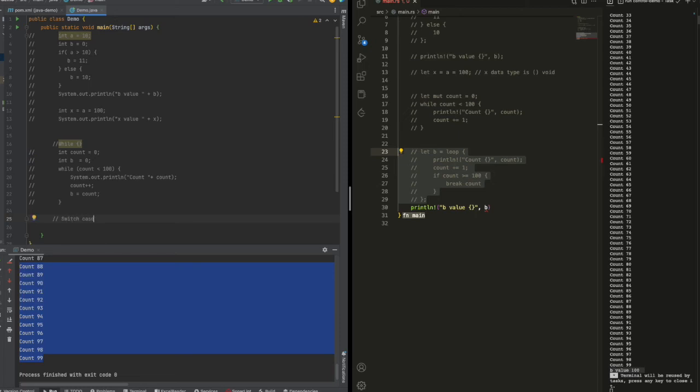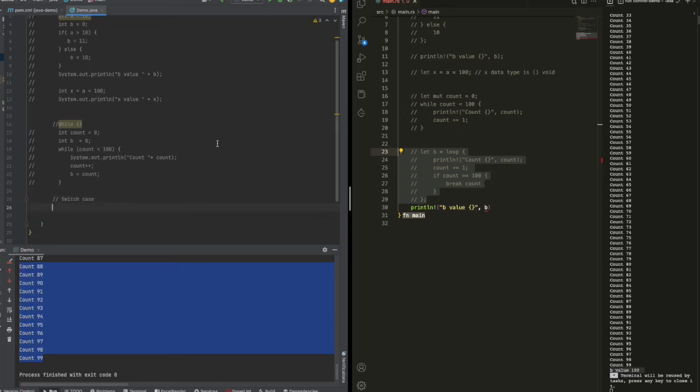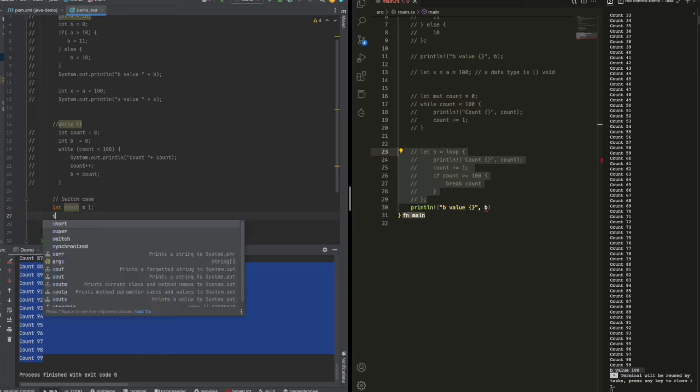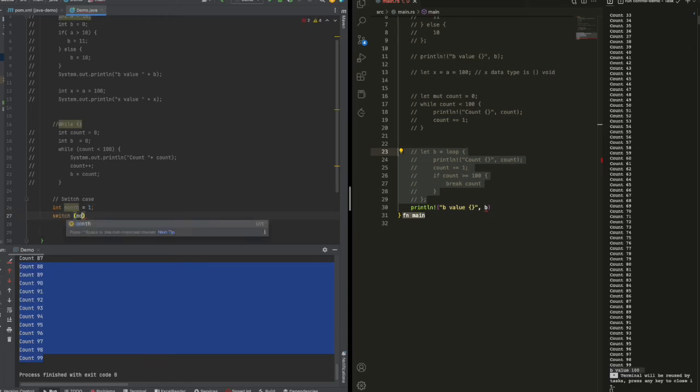Okay, so switch-case in Java is very simple. Let's say we have the month, say it's a 1, for example. You can do switch month, and after that case 1, and then print out.